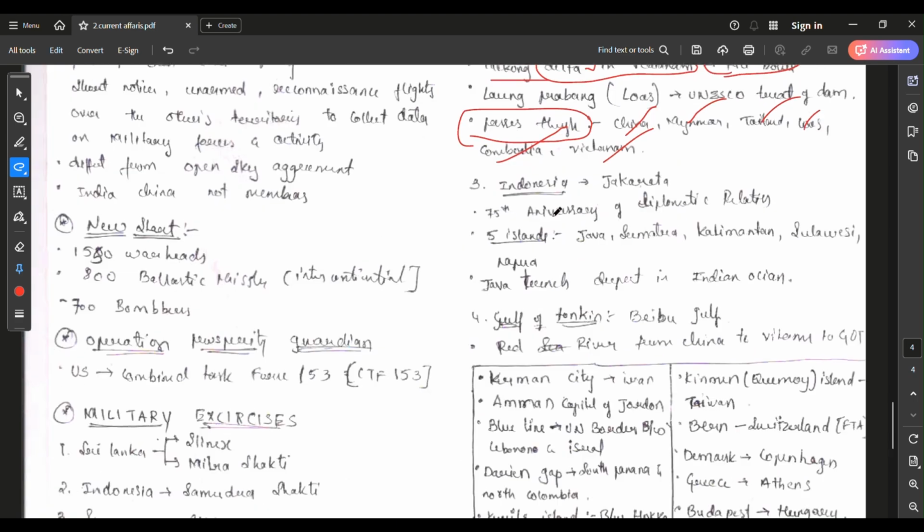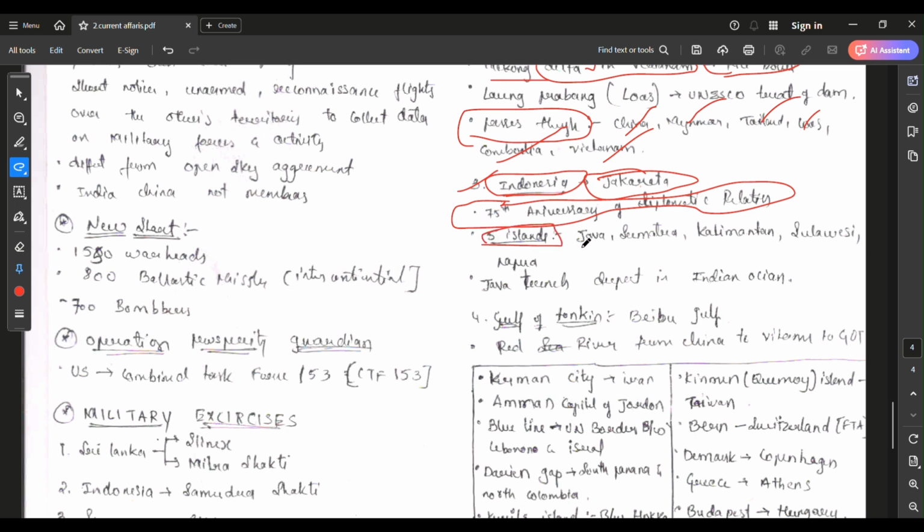You can see here another important thing, Indonesia. Indonesia's capital is Jakarta. This is important because our Prime Minister went to Indonesia during the 75th anniversary of diplomatic relations. There is a chance of being asked about Indonesia, so I have written that Indonesia consists of 5 islands.